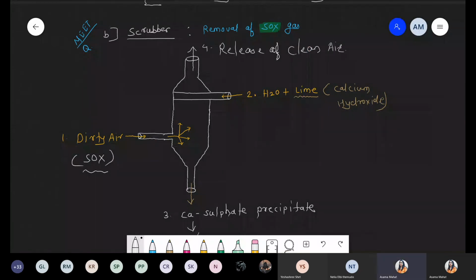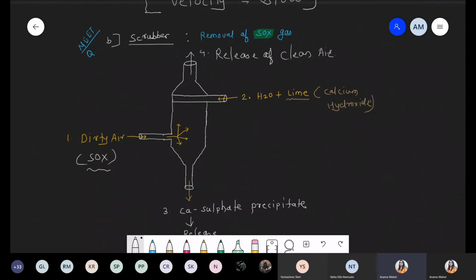Release of clean air. So see the sequence 1, 2, 3, 4. How these are happening? Diagram paper again I'm telling, there is no question, but question आता है कि how they work, what is the function, how they are responsible for removal of the sulfur oxide, and what they use. They use this simply lime. Okay, this point is clear.